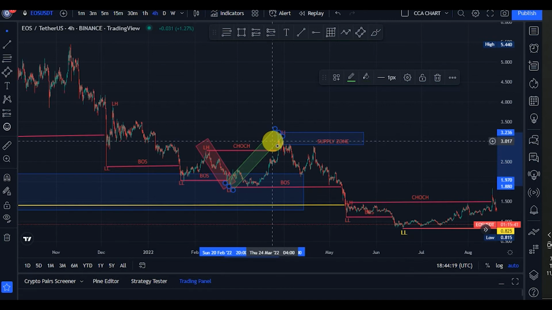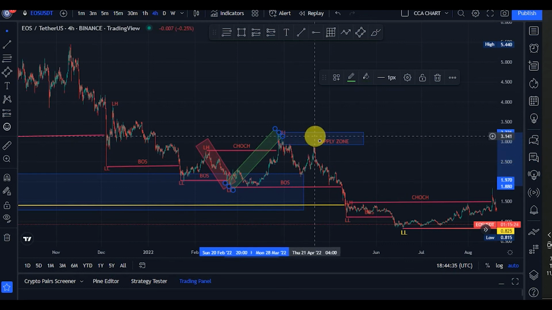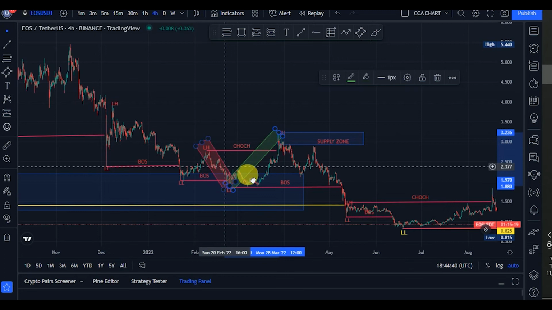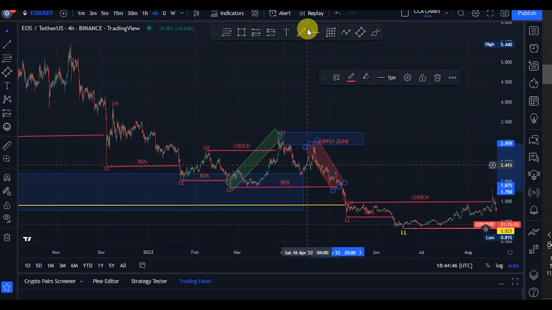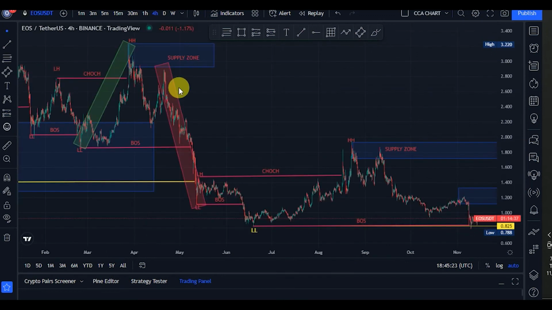So guys, price came back after breaking structure to the downside. Price came close to the supply zone and what did it do? It broke structure again to the downside. Price continued going down, showing us that the bears are still in control of the market. So guys, after breaking structure again to the downside, what do we expect? We expected a pullback. Bulls came back, pulled price to this point. Then price broke structure again to the downside.